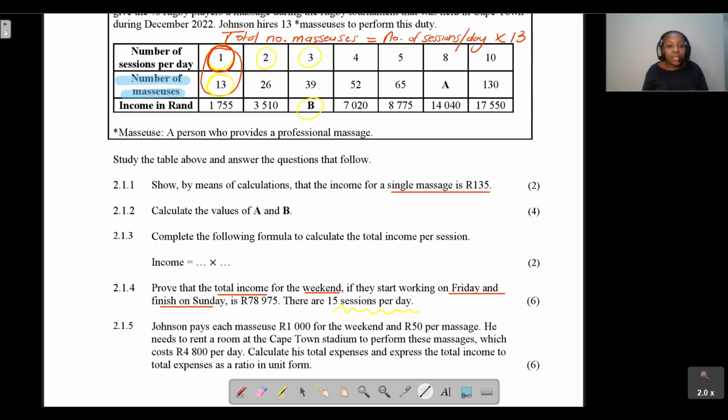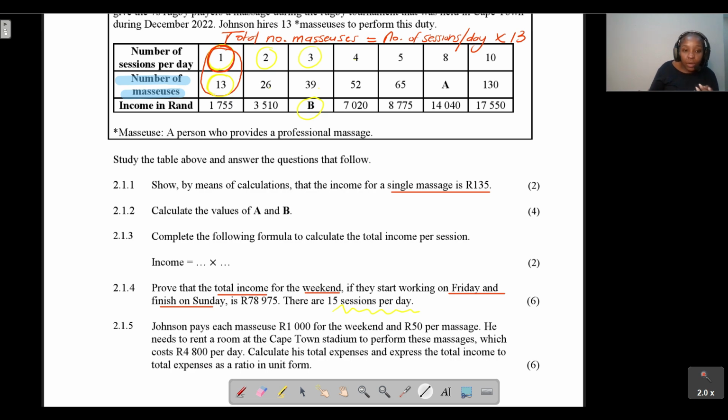Right, let's have a look at question 2.1.5. It says that Johnson pays each masseuse 1,000 rand for the weekend, and 50 rand per massage. He needs to rent a room at the Cape Town Stadium to perform these massages, which costs 4,800 per day. Calculate the total expenses and express the total income to total expenses as a ratio in unit form.